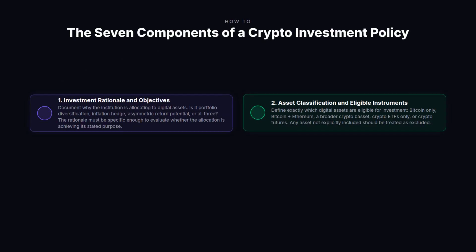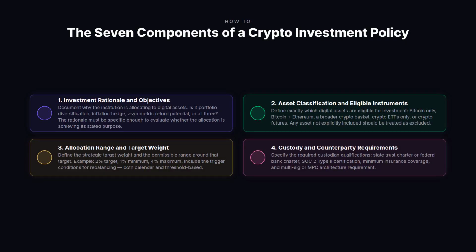An institutional digital asset investment policy requires 7 components to meet the governance standards expected of fiduciary investors. The first 4 establish the strategic framework. Investment rationale. Document with specificity why your institution is allocating to digital assets. The justification should be data-backed, referencing the portfolio diversification evidence, the monetary policy hedge argument, or the expected return contribution, and explicitly connect to the institution's overall investment mandate. A vague rationale like "crypto exposure" is insufficient for a board-level document.